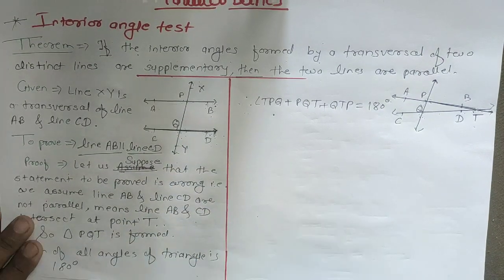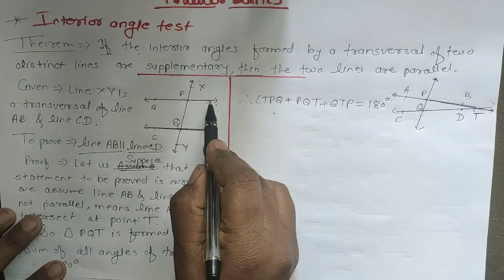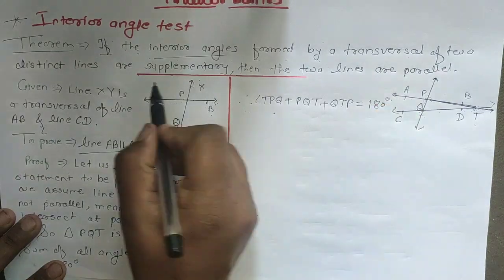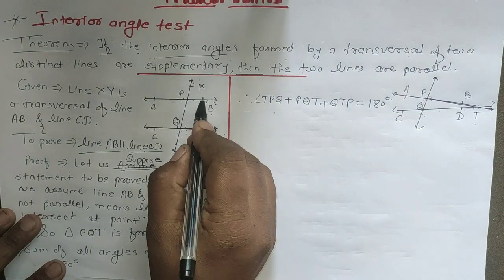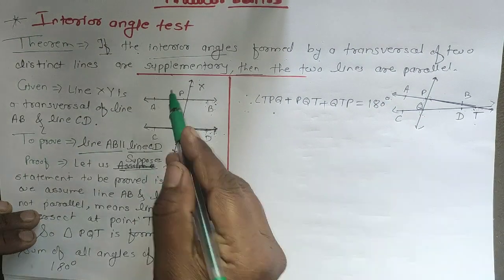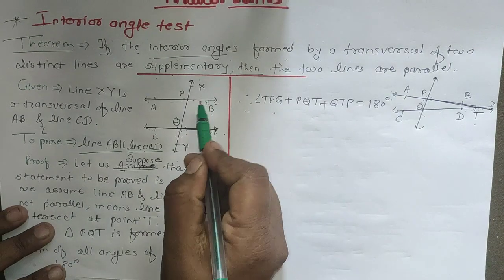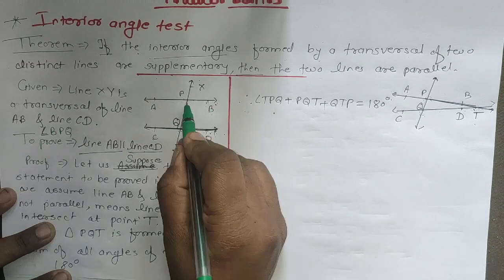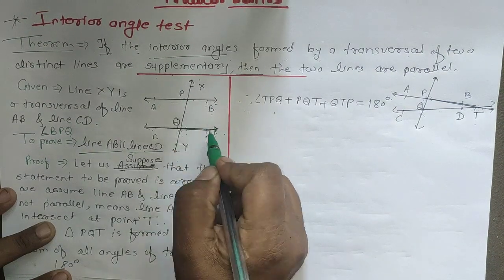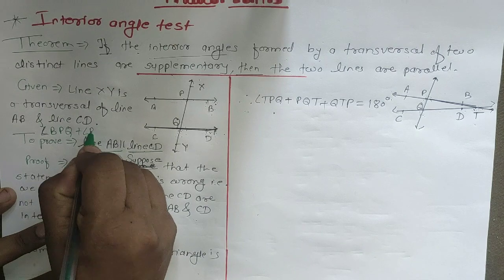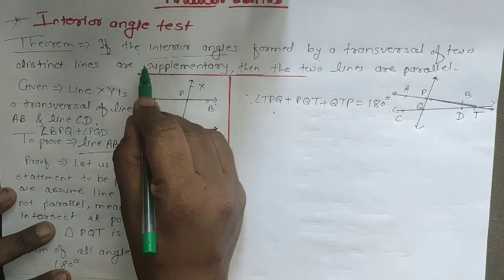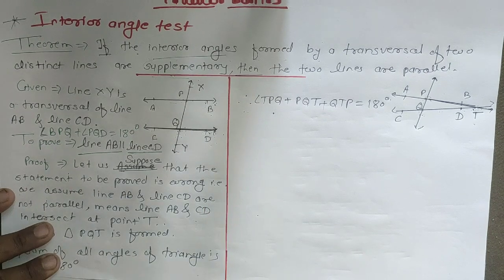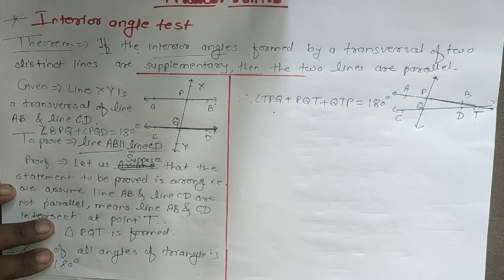Now what is given for us? Here, one point we forgot to write: angle BPQ. They told us that the interior angles formed by the transversal are supplementary. So we note it here. What is given is that angle BPQ plus angle PQD are supplementary. Supplementary means its measure is 180 degrees. So that is our given.